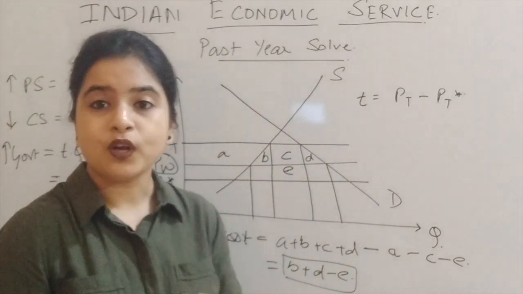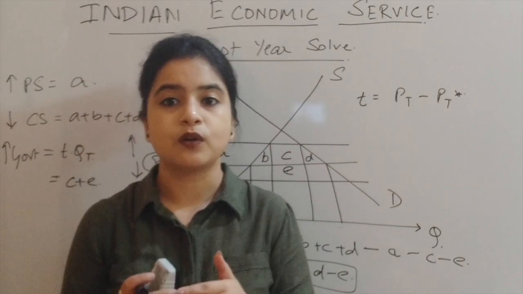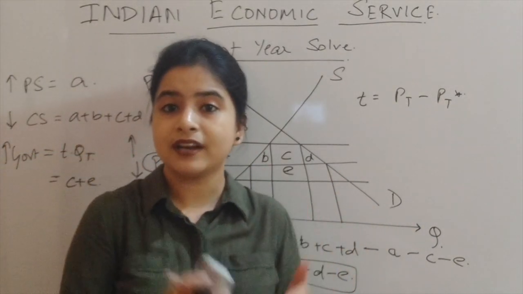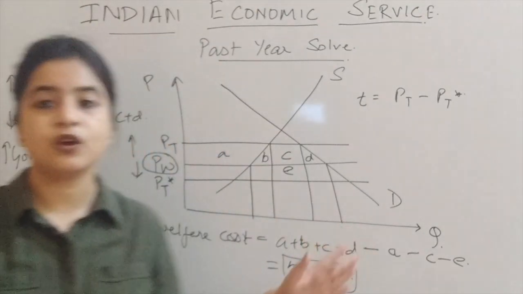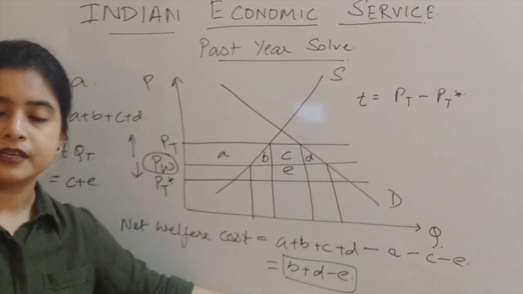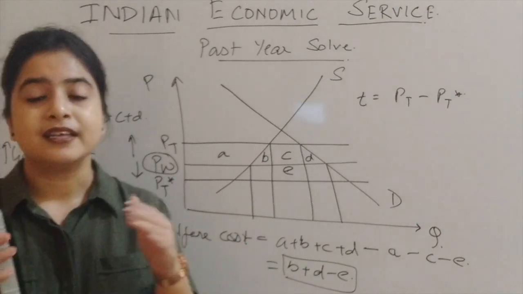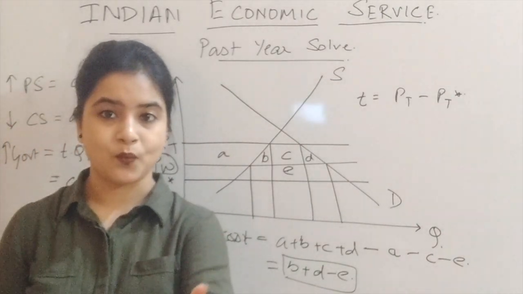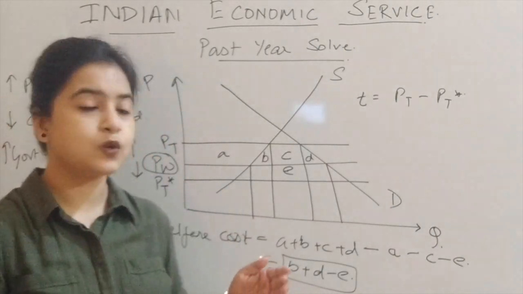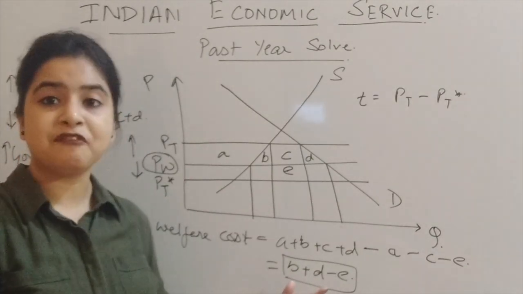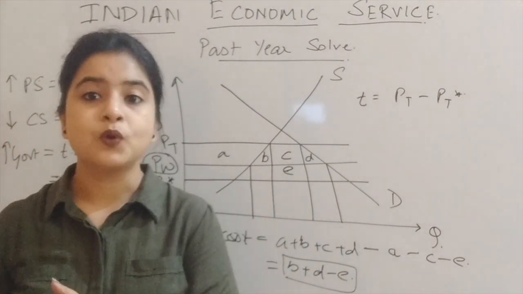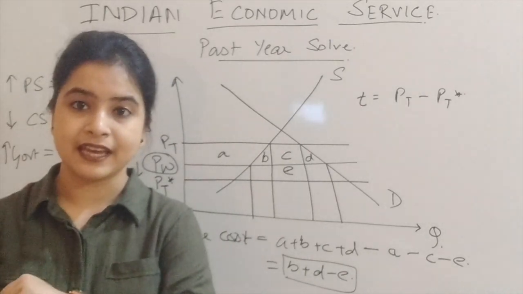Now, in order to conclude whether this imposition of tariff has a positive or a negative impact on welfare, we cannot directly say it by looking at these variables. So the net effect on welfare is very much ambiguous. It depends on whether this B plus D, that is the efficiency loss, is greater, lower or equal to the terms of trade gain.